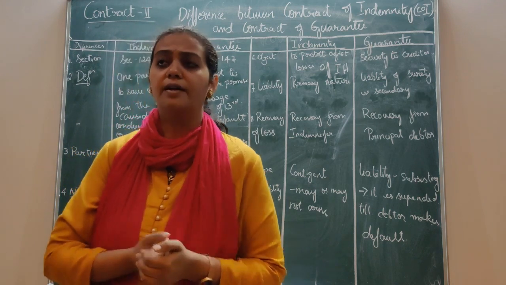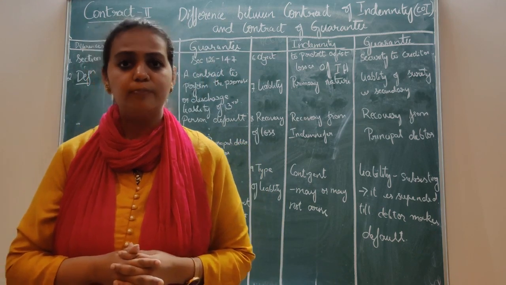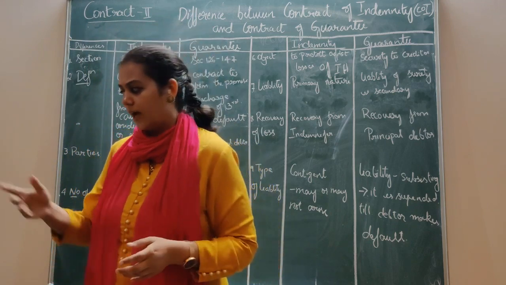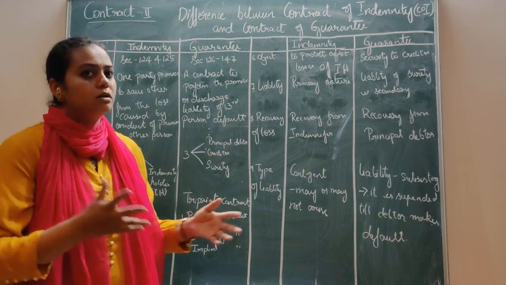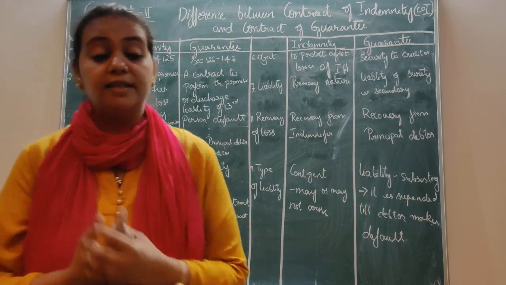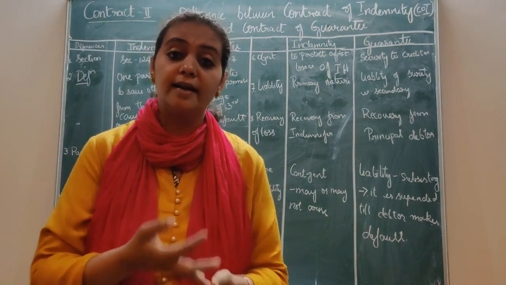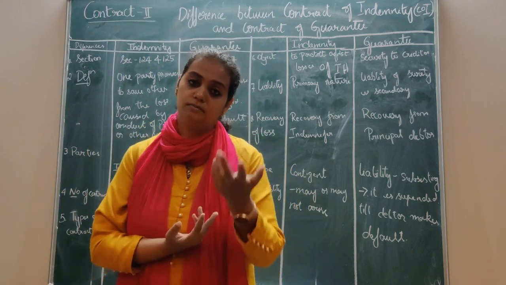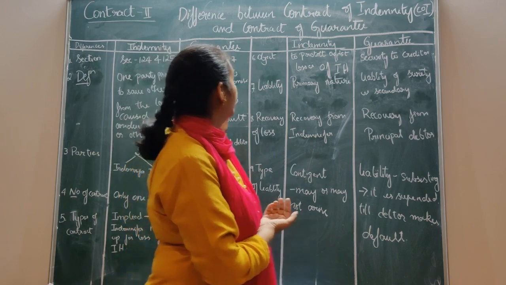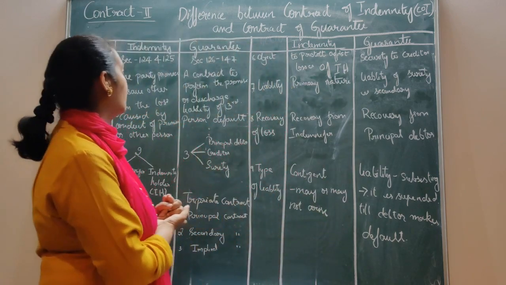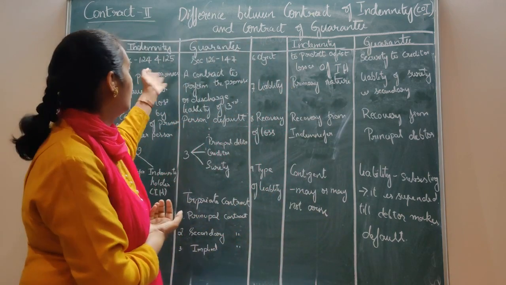Then we also dealt with other modes of discharge. After that, we dealt with the surety's rights against the principal debtor, creditor and co-sureties.